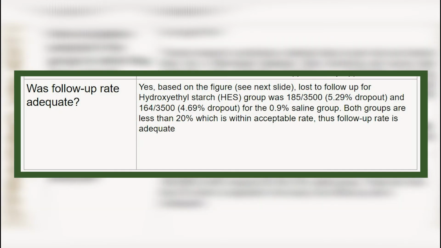Was follow-up rate adequate? Our answer is yes, based on the figure, which we'll see on the next slide. Loss to follow-up for hydroxyethyl starch, or the HES group, was 185 out of 3,500 patients, or 5.29% dropout, and 164 out of 3,500 patients, or a 4.69% dropout, for the 0.9% saline group. Both groups are less than 20%, which is within the acceptable rate. Thus, follow-up rate is adequate.